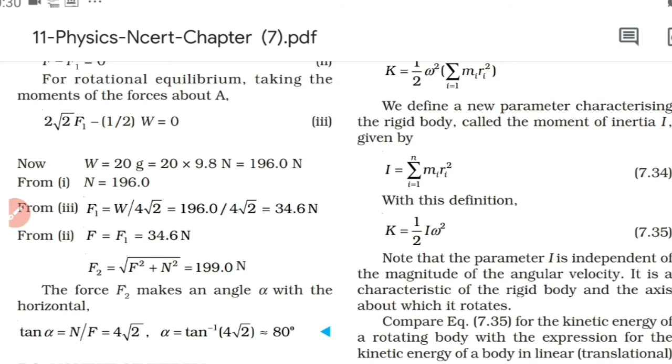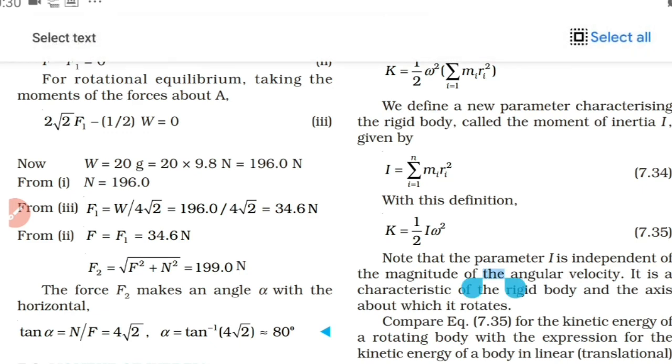Now we have to find the resultant of N and F. Then only we'll get F2. For that we have to use not Pythagoras, but the parallelogram law of vector addition: root of a square plus b square plus 2ab cos theta. Here theta is 90 degrees, the angle between N and F. So cos 90 is 0, and the equation becomes root of F square plus N square.